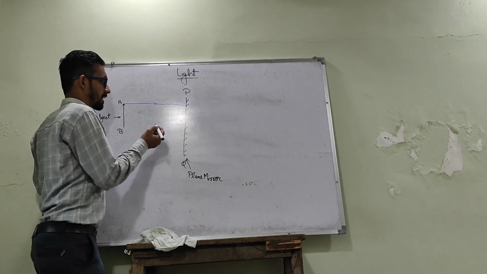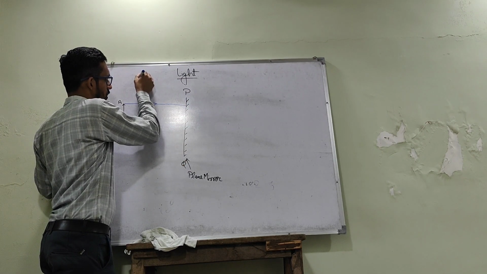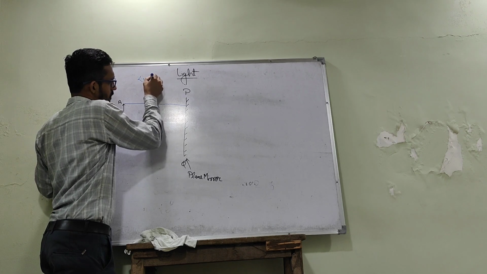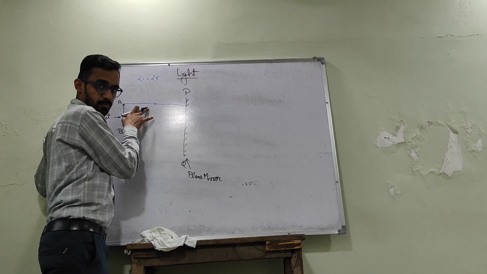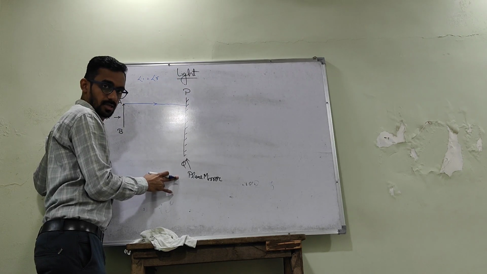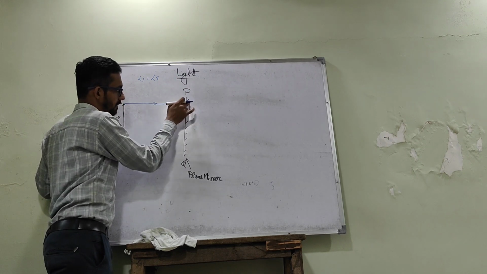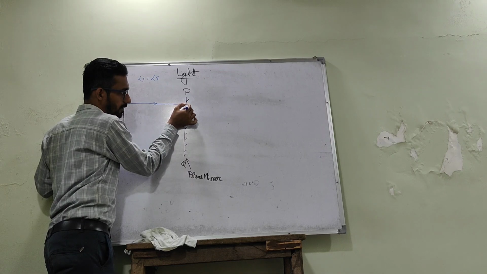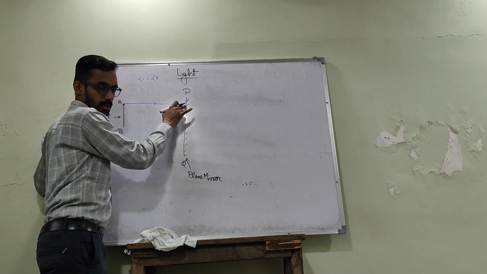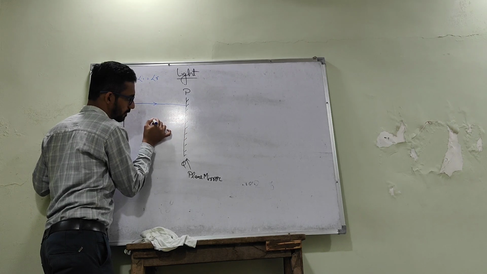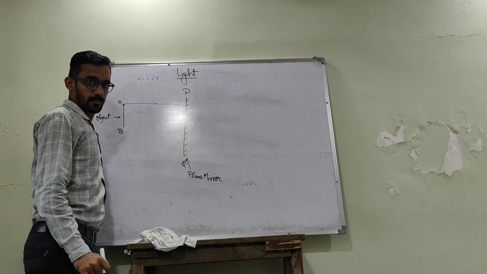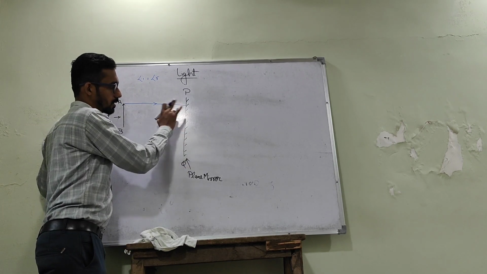So after reflection, what will happen? As we have learned the laws, angle of incidence is equal to angle of reflection, and the normal is perpendicular to this surface. So on this line only we have the normal. This is perpendicular, so the normal will also be this perpendicular line at the point of incidence.